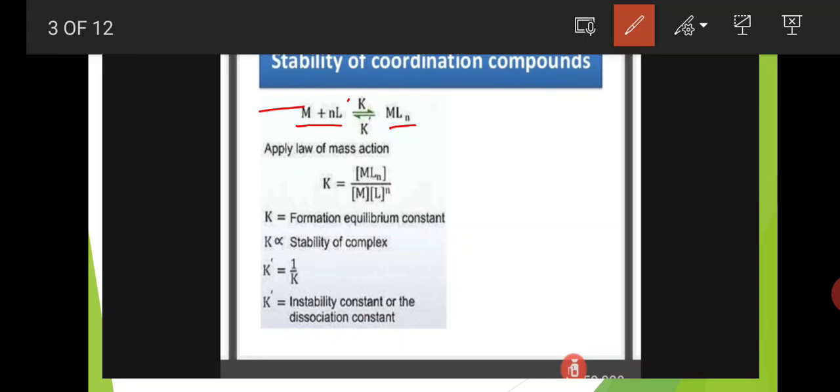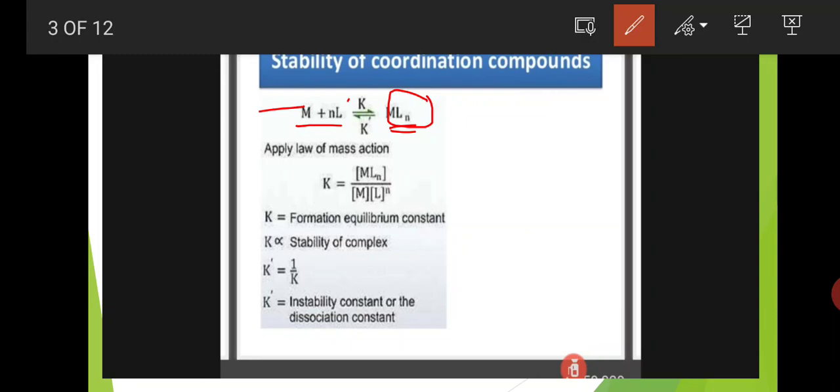So this is the equilibrium reaction, and K is the constant. MLn is the complex. Metal reacts with n number of ligands and forms the MLn complex.